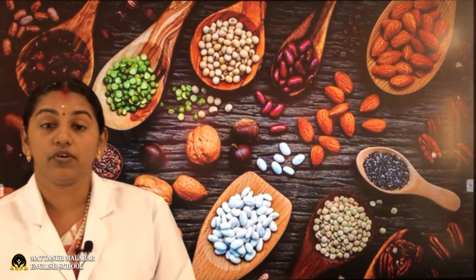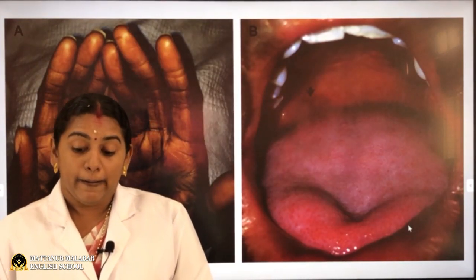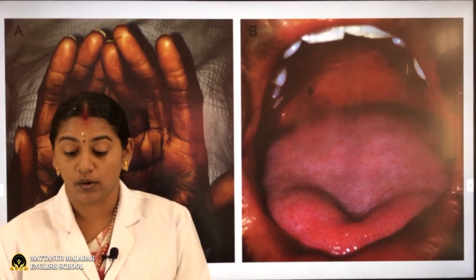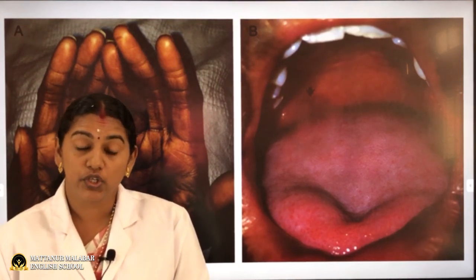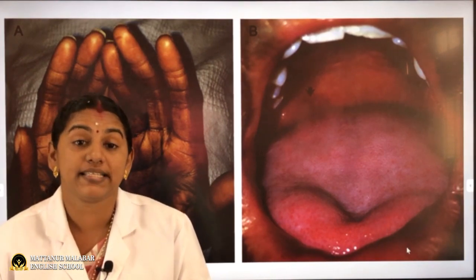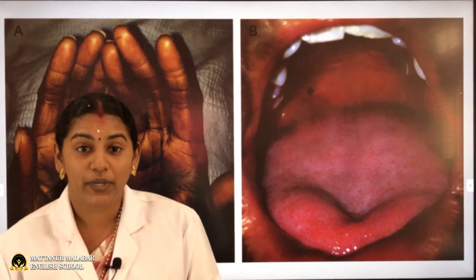The deficiency of this vitamin may cause anemia, a condition where bone marrow produces unusually large abnormal immature red blood cells. That is the condition of lack of vitamin B12.